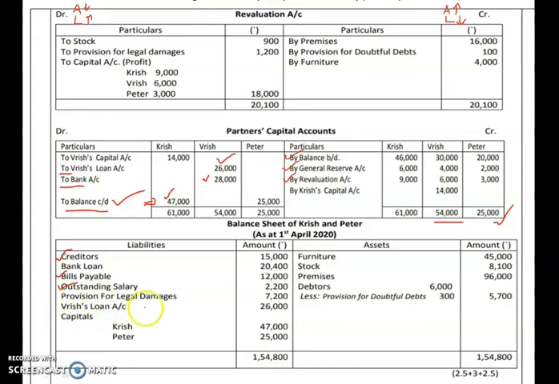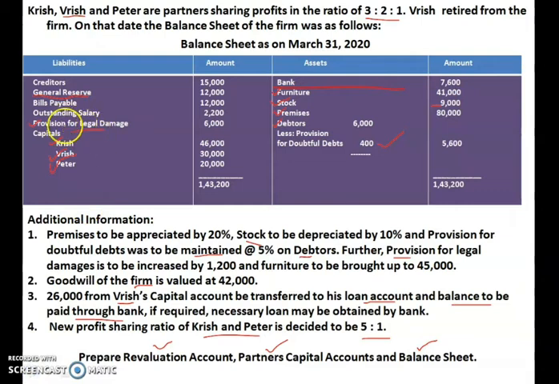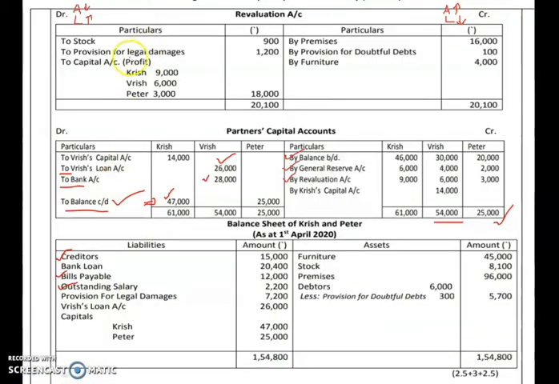Now provision for legal damages: in your old balance sheet it is given as 6,000, but you have to see that there is an increase in your liability of 1,200. So from that 6,000 given in the old balance sheet, add this 1,200, and you will get 7,200.